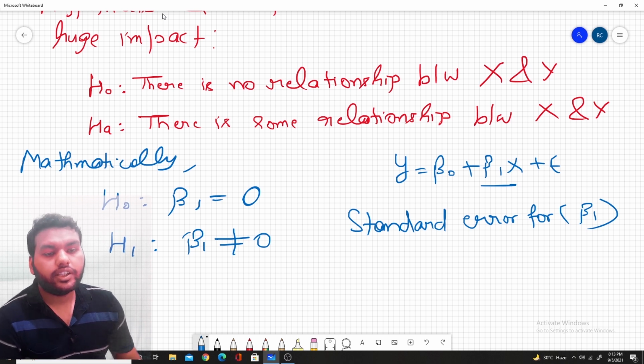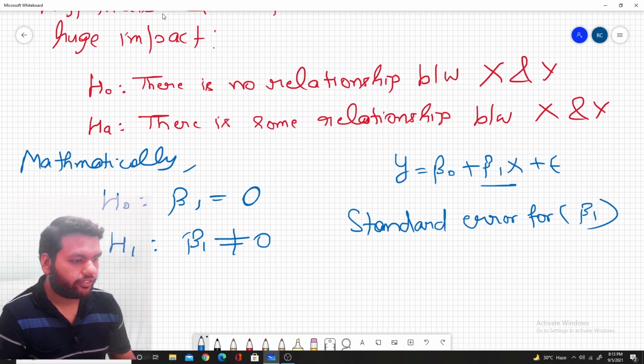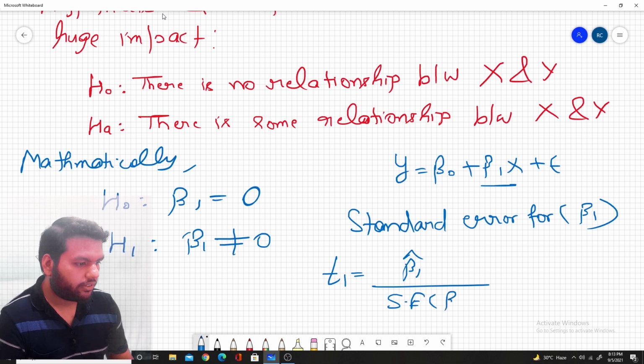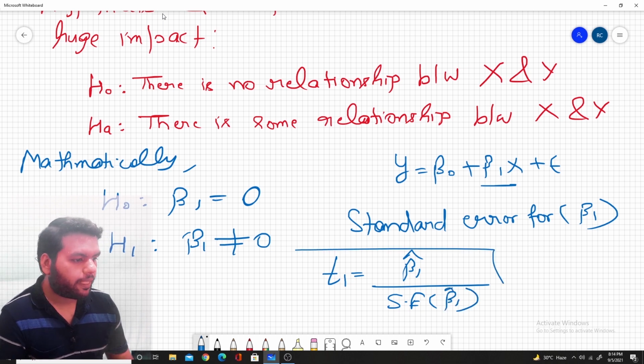So we also define a t statistic. We define T1 as beta 1 cap divided by the standard error of beta 1 cap.